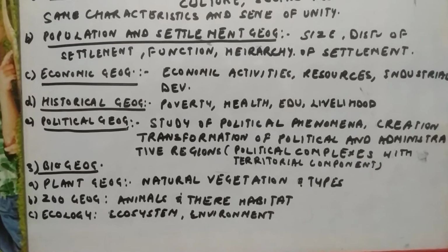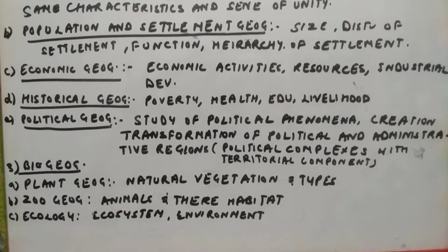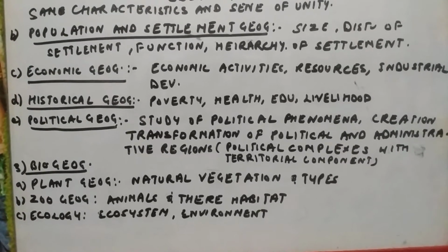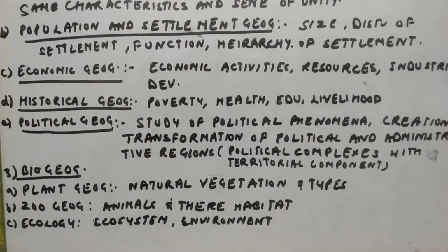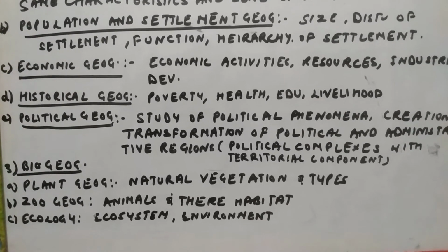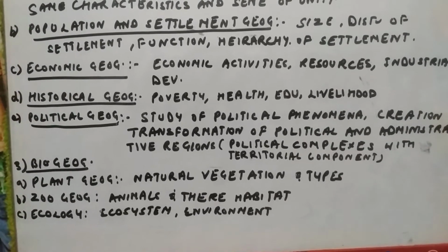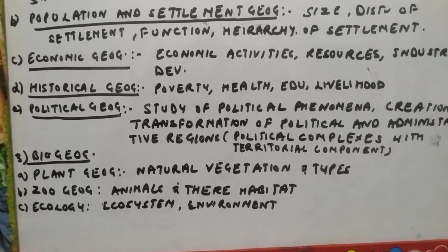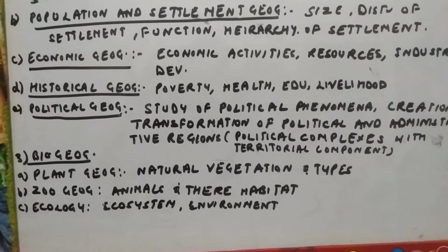Plant geography, that is the natural vegetation, their types, how they have adapted themselves to the surroundings, because there are different varieties and different features of plant species. There are tall trees, shrubs, creepers, climbers, and how they have adapted themselves in the region. This we study in plant geography.